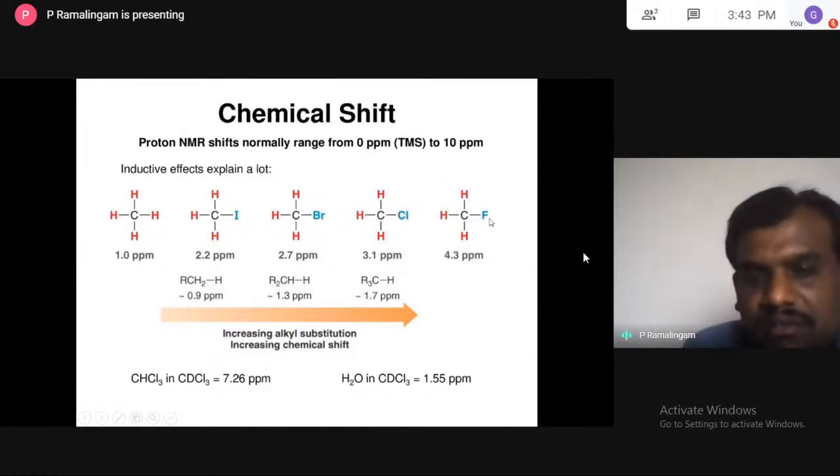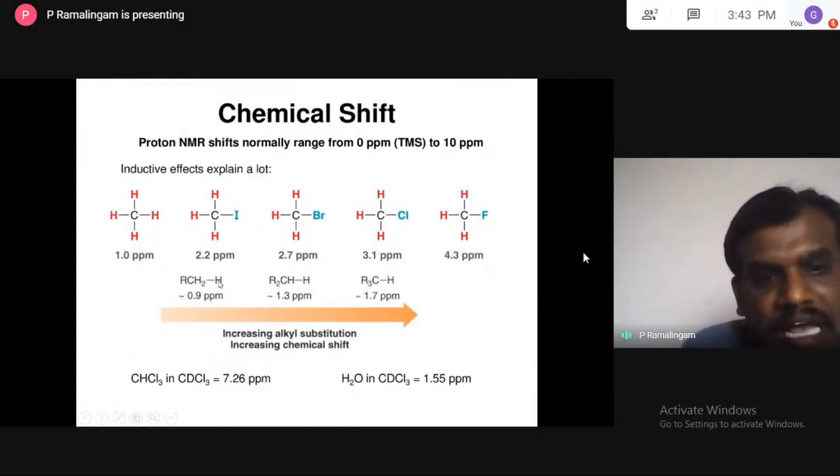Instead of Cl, fluorine is 4.3. Fluorine is more electronegative than chlorine, chlorine more than bromine, and bromine more than iodine. As the electronegativity increases, the value also increases, from 1 ppm to 4.3 ppm. It indicates the de-shielding effect. So as electronegativity increases, it induces de-shielding.